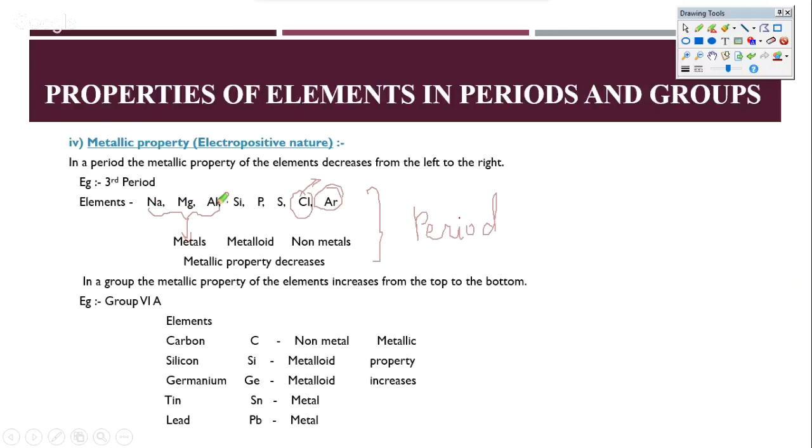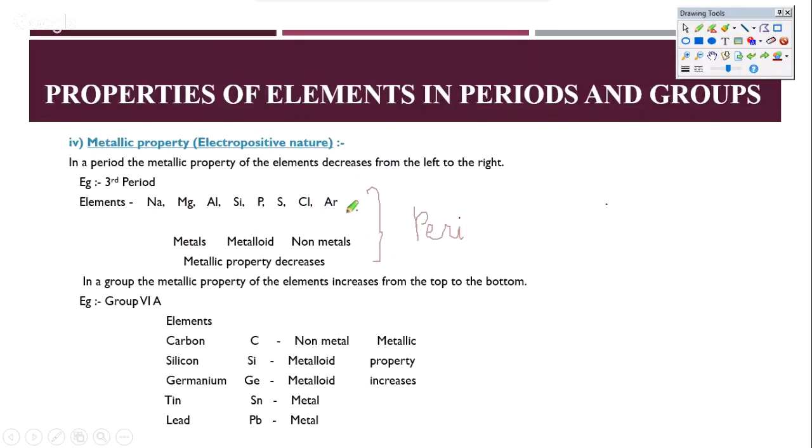So sodium, magnesium, aluminum are metals. Silicon ends up being a metalloid. These three end up being non-metals, and this ends up being a noble gas. Okay, it does not donate or accept any electron. So metallic property decreases across the period. The larger ones are to the left and the smaller ones, with the least metallic properties, are towards the right. And this is also because of the atomic size. Please remember about the atomic size. Because the atomic size decreases towards the right, the electrons are held much more strongly and they cannot be donated. And therefore, you will find that the metallic property has decreased.